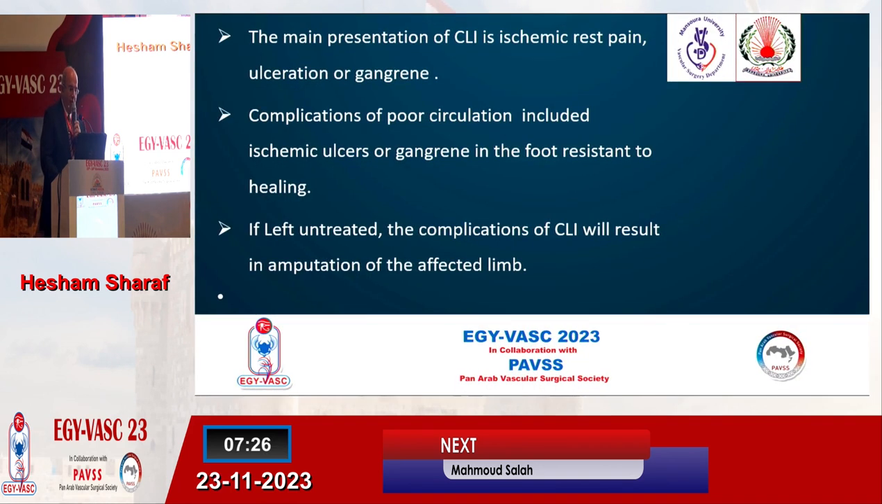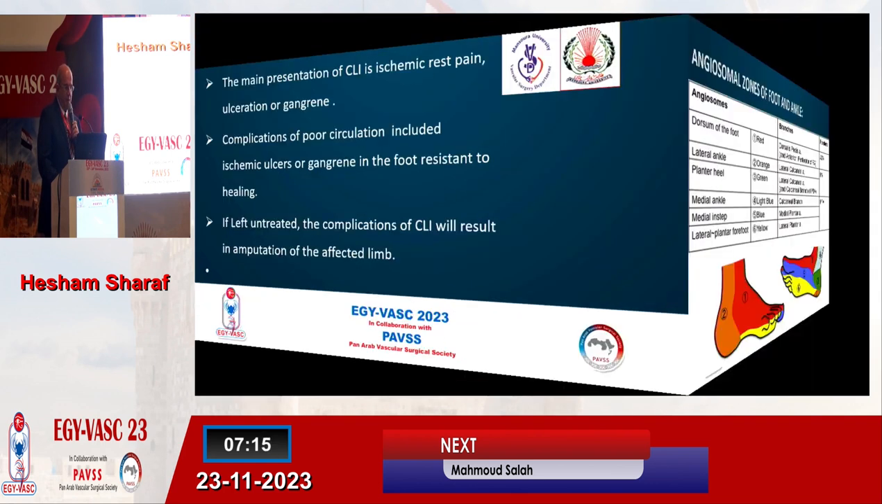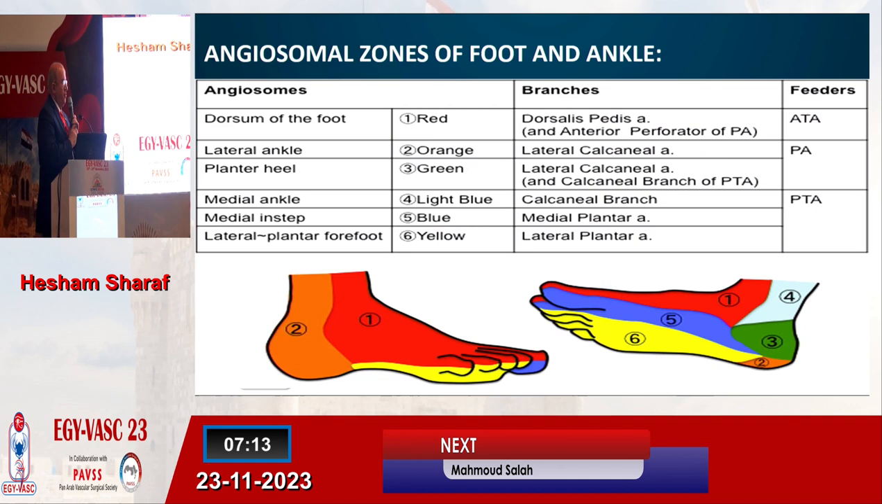I said first, the single tibial artery angioplasty and management of ischemic foot ulcers. As we all know, the presentation of CLI is ischemic rest pain, ulceration, or gangrene, and its complication leads to amputation. Before we start the concept of single tibial angioplasty, I want to discuss the angiosomes of the foot and direct vascularization of the foot.